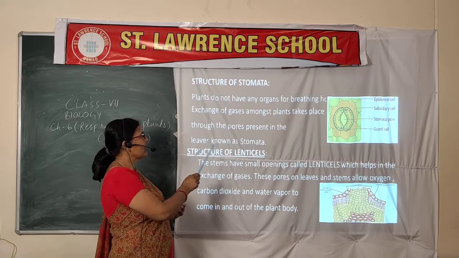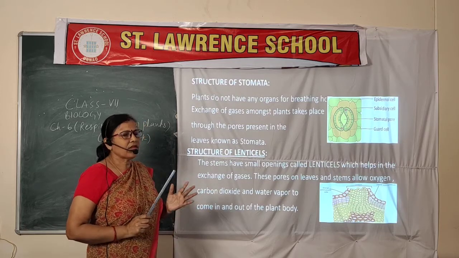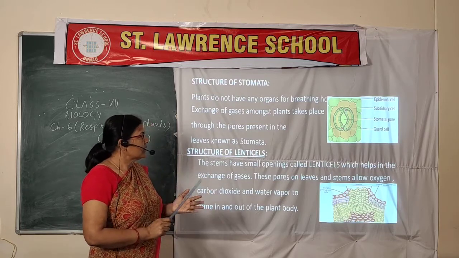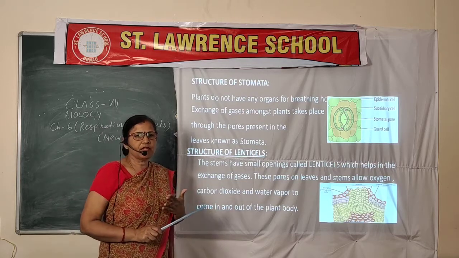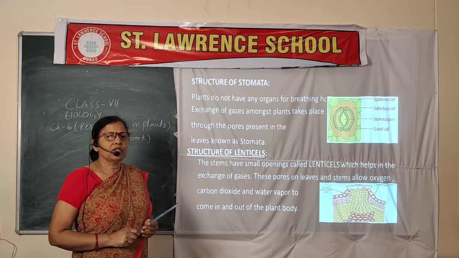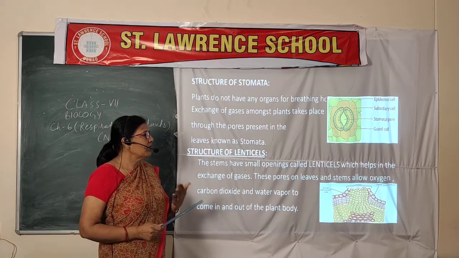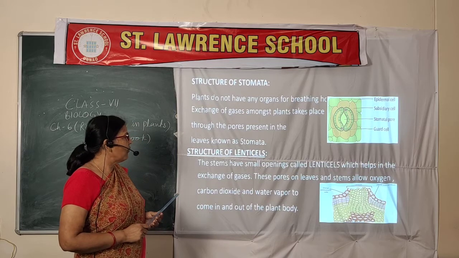Why is it present on the lower surface of the leaf? Because it helps to check transpiration and how much water vapor is being released. On the upper surface, transpiration may be more, and the plant will lose more water vapor, and it has to absorb more and more water.